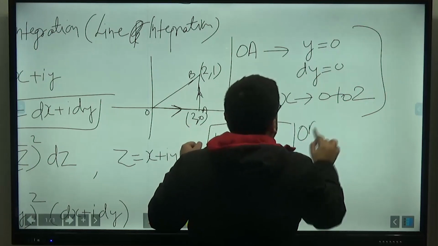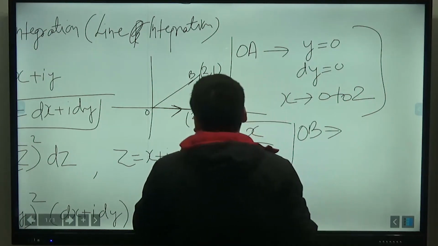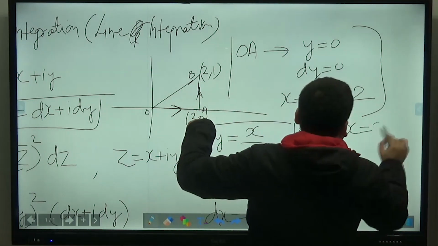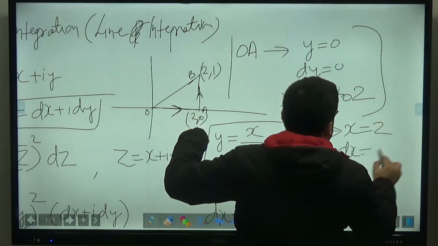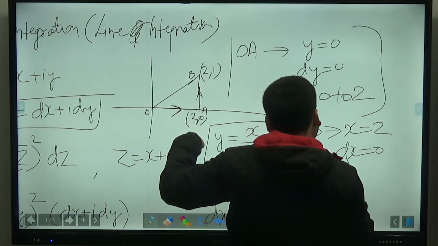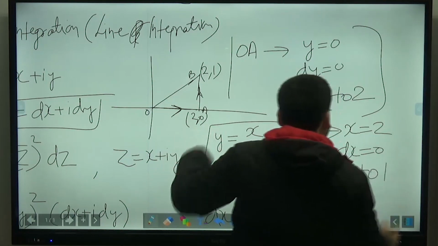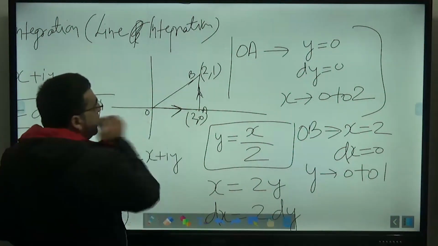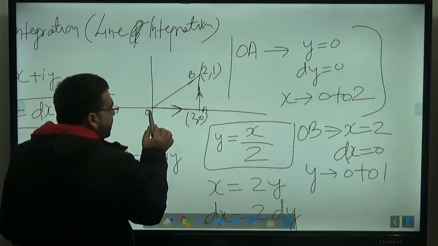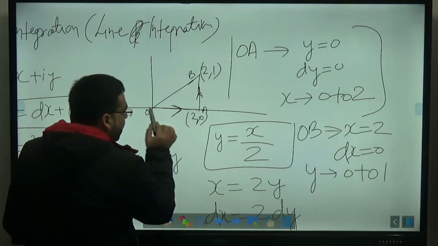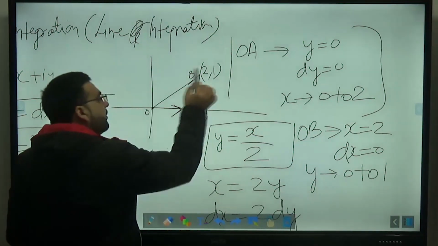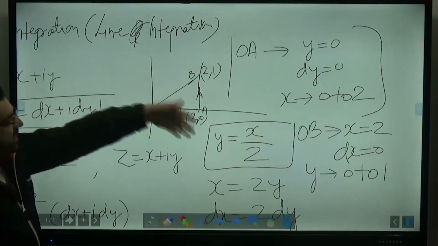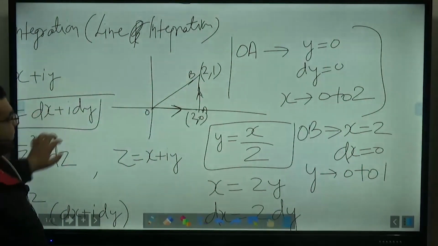In the OB path, x is equal to 2 and dx will be equal to 0, and y is going from 0 to 1. So sometimes in examinations it is also given, integrate this thing, but first going from O to A and then going from A to B. Sometimes this type of question is also there in the examination. So in that type of case you have to go like this.